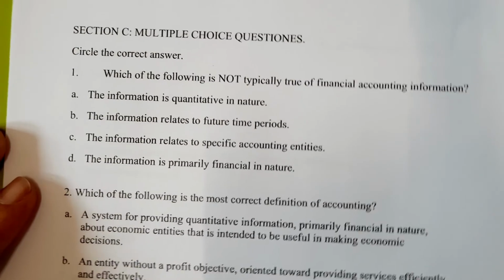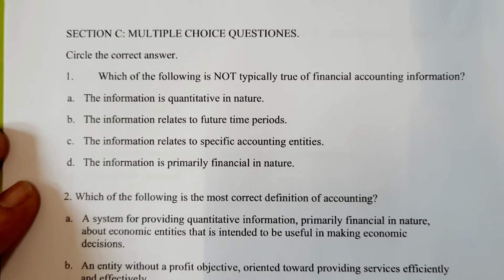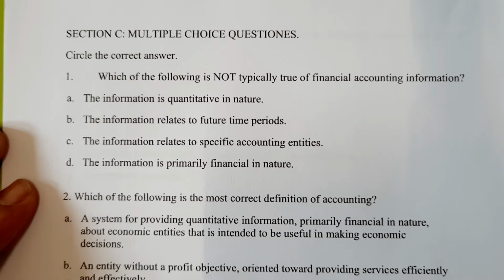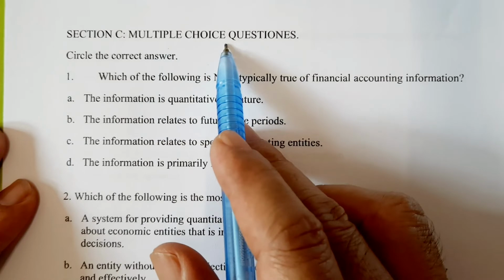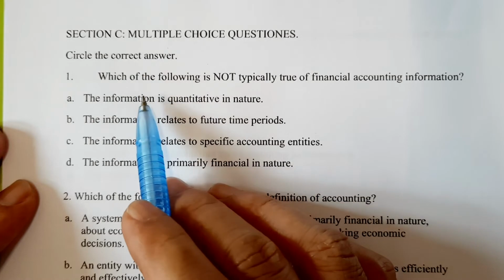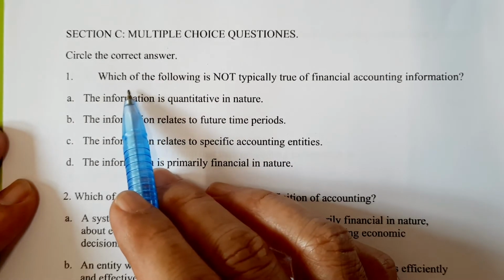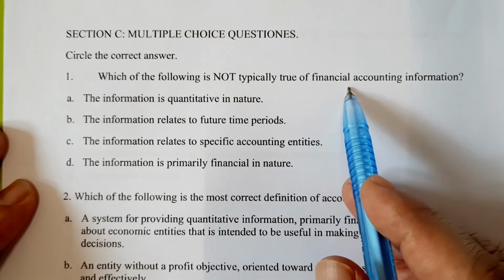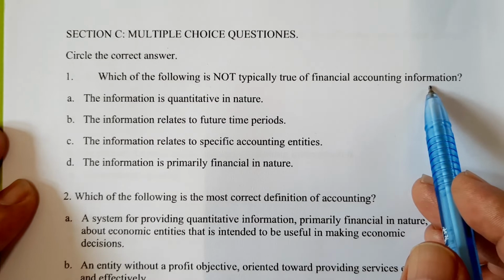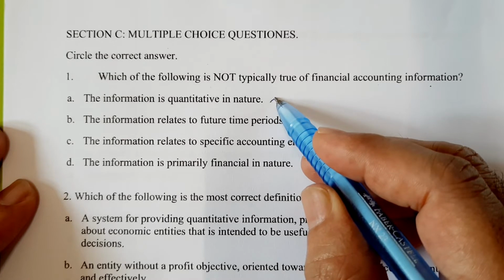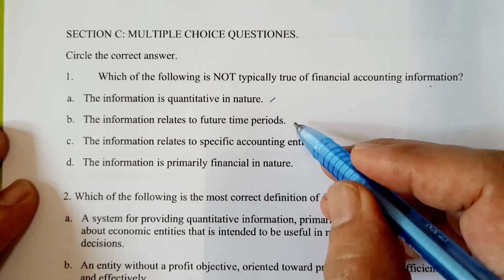Okay, this past year question also contains a section C, which contains multiple choice questions. The paper asks you to circle the correct answer. The first one: which of the following is not typically true about financial accounting information? The information is quantitative in nature. This is true. The information relates to a future time period.